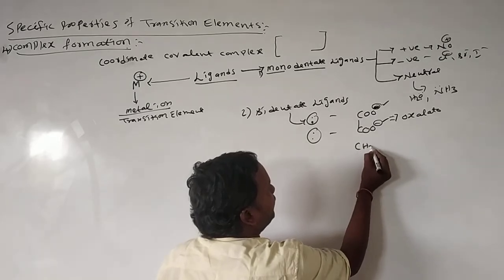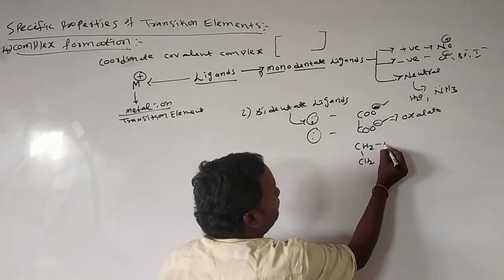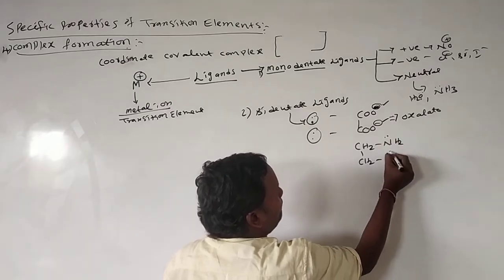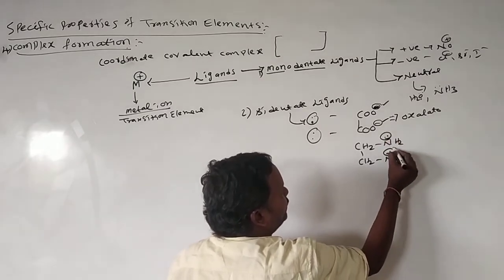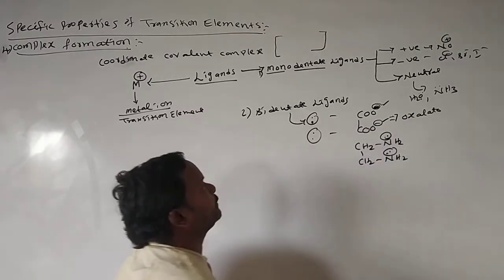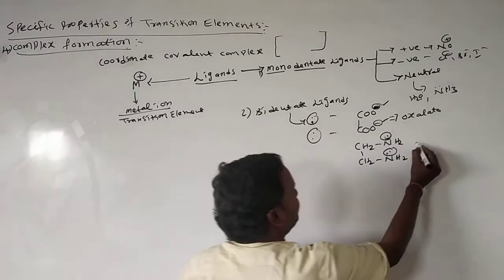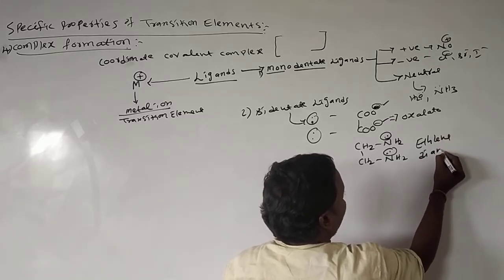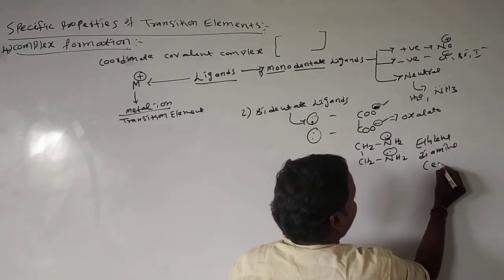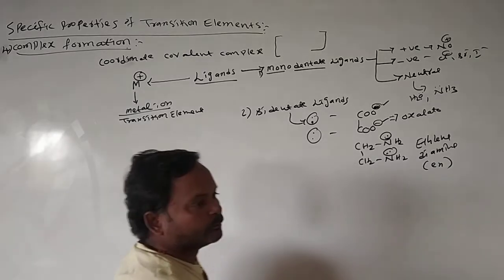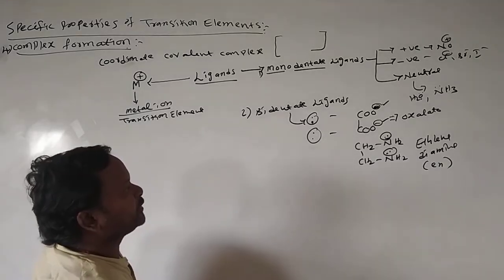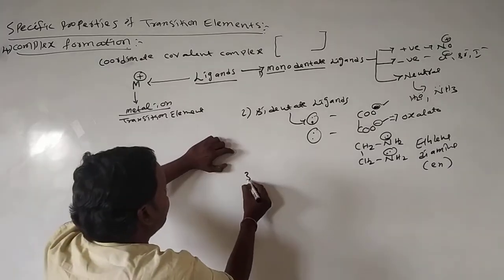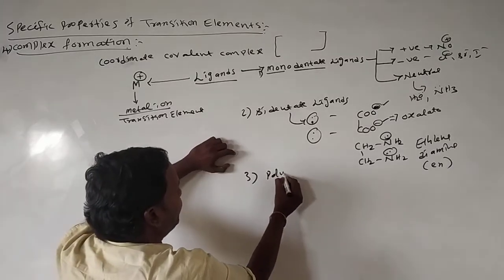Ethylene diamine is also capable of donating two electron pairs. This is also one of the bidentate ligands. We call this ethylene diamine, represented with en. This is also one of the important ligands. In continuation, for addition, we will see polydentate ligands.